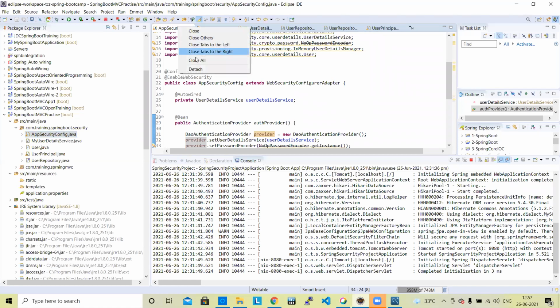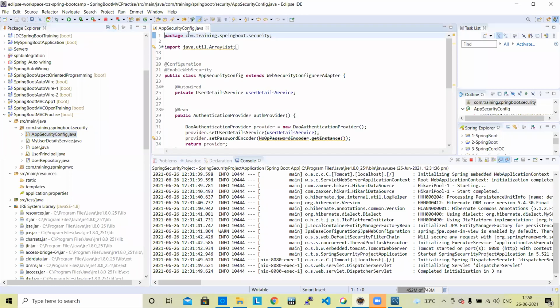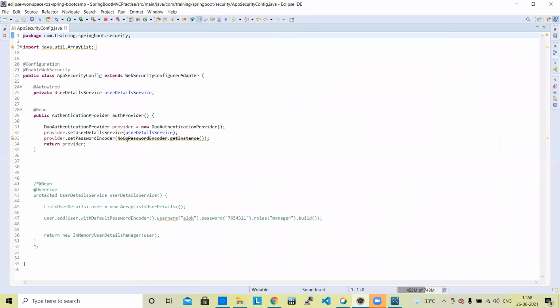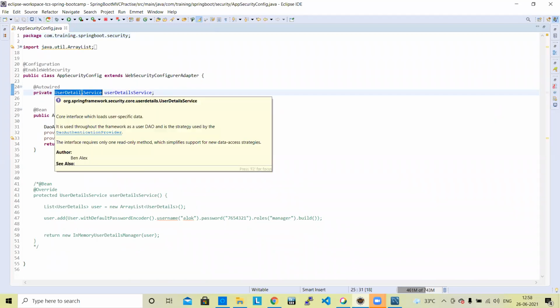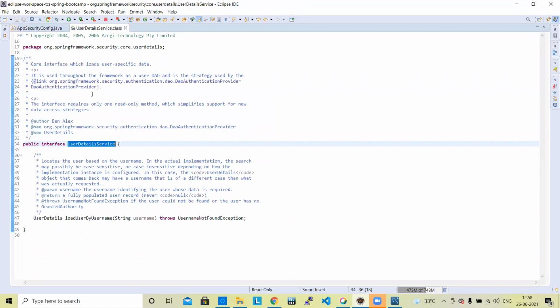Let's close all files first. Application security. In application security, how is it connected? We are using the user detail service. What is the user detail service doing? Go to user detail service. It is just calling a method, load user by username.